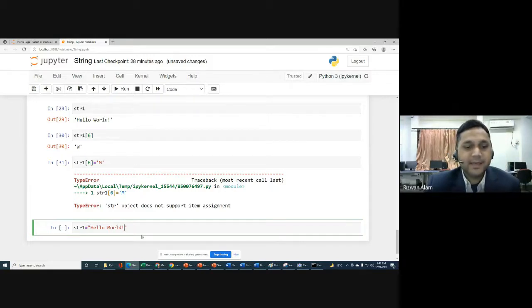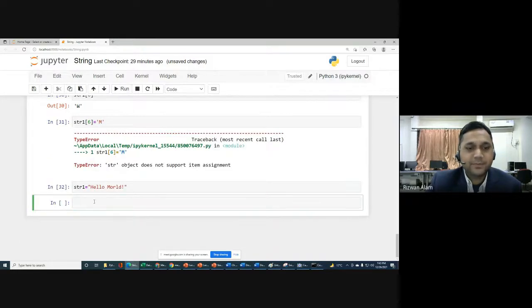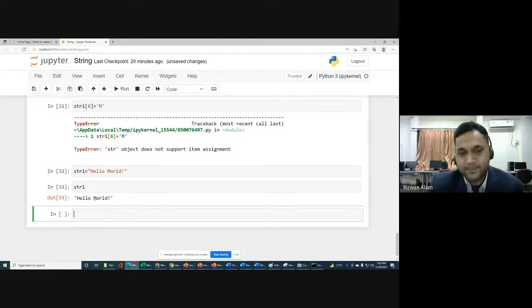Okay, so here we can replace this w with m. By this line, we are creating a new string, or we can say we are rewriting the complete string, overwriting it with this new string. That will work, there will be no issue. Now if you check str1, you will get m in place of w.